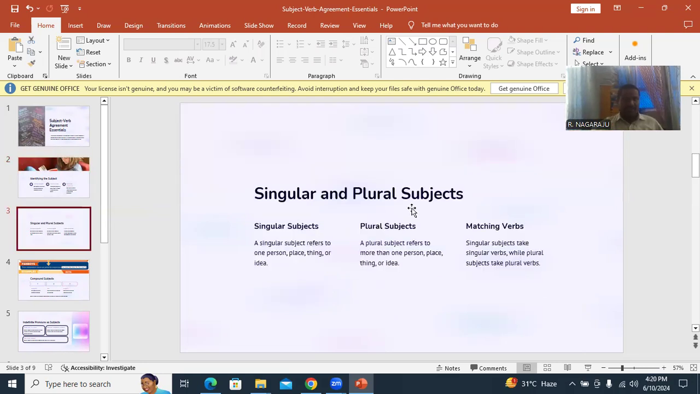Next comes singular and plural subjects and matching verbs. A singular subject refers to one person, place, thing, or idea. I told you, idli and sambar is food for South Indians, which we take as one idea. And coming to plural forms: a plural subject refers to more than one person, place, thing, or idea. In matching form, a singular subject takes a singular verb, while a plural subject takes a plural verb.